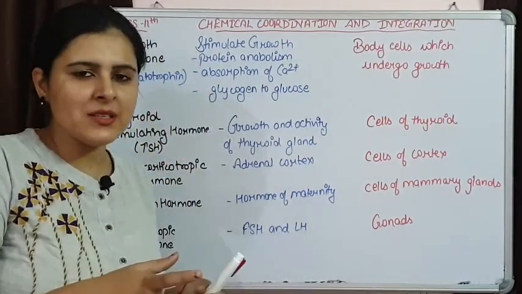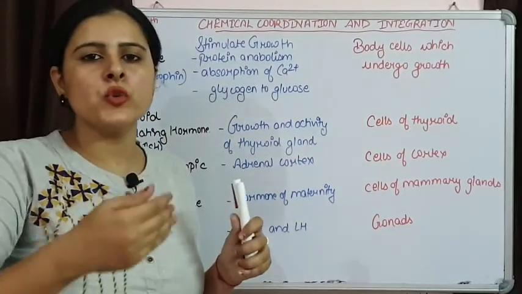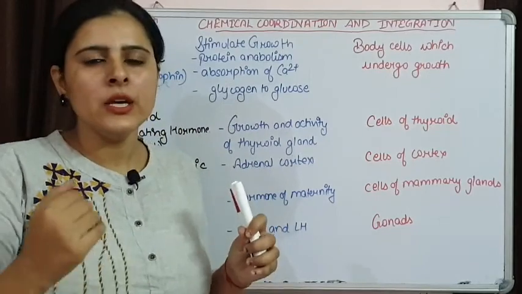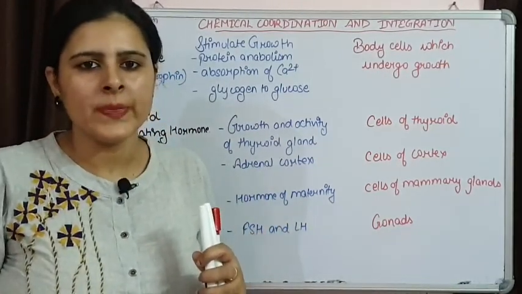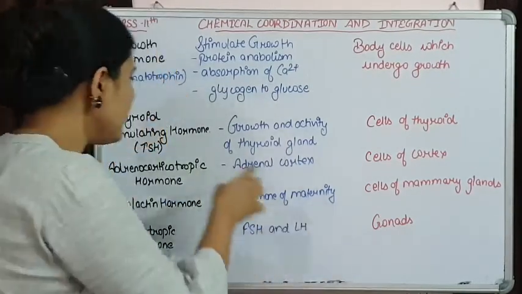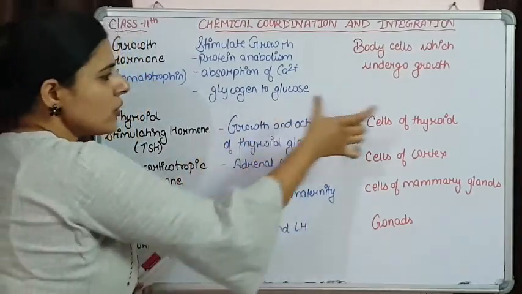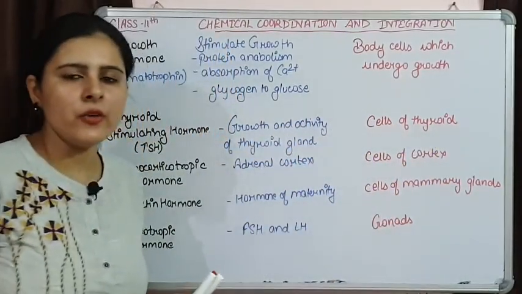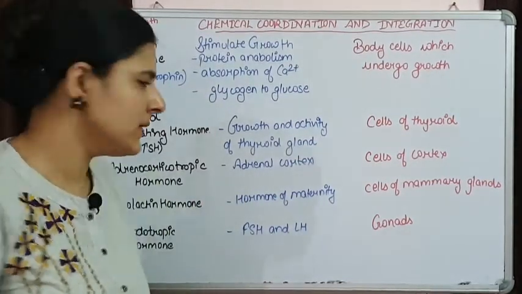The second hormone is thyroid stimulating hormone. As the name suggests, this thyroid stimulating hormone is going to stimulate the thyroid gland to secrete its hormones. The thyroid hormones are released by the thyroid gland under the influence of this thyroid stimulating hormone. So it is going to affect the cells of the thyroid for the release of T4, T3 and thyrocalcitonin.